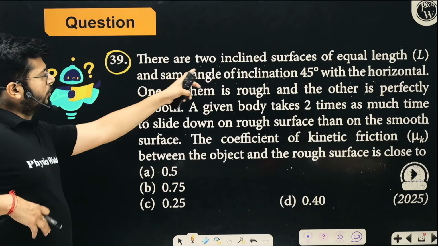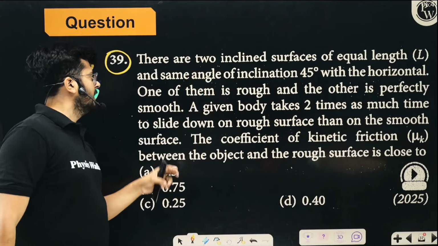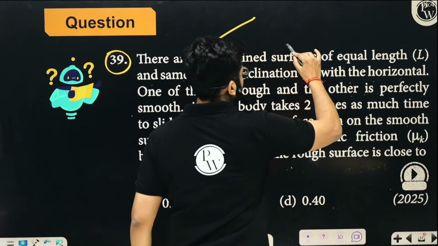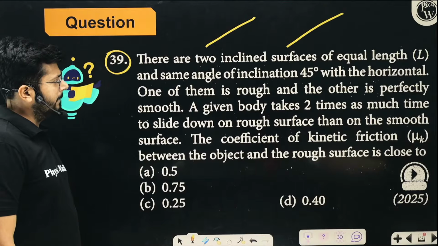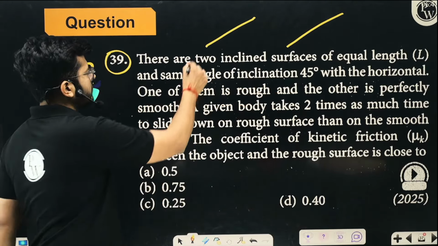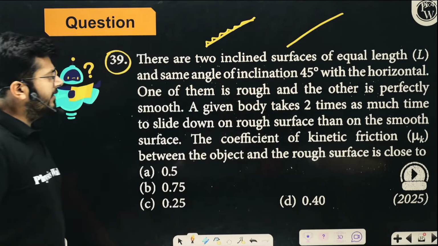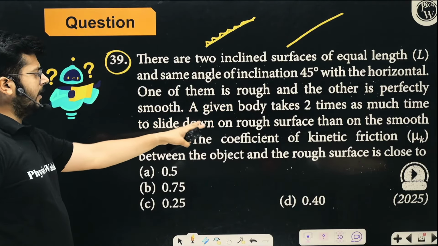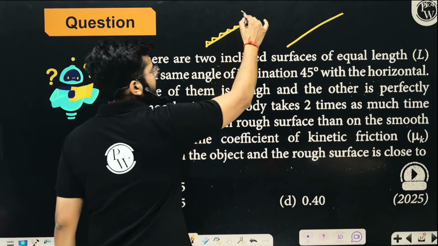There are two inclined surfaces of equal length, and they have the same angle of inclination, 45 degrees. The first surface is 45 degrees of the same length, and the second surface is also 45 degrees of the same length. One of them is rough, the other is perfectly smooth. So this is rough and this is perfectly smooth. A given body takes two times as much time to slide down on the rough surface than on the smooth surface. There is a body, right?